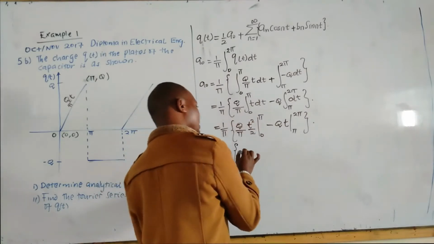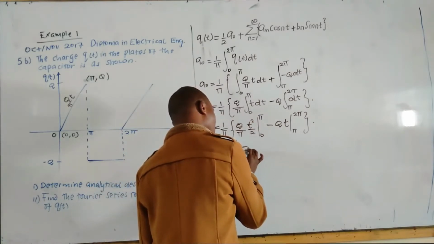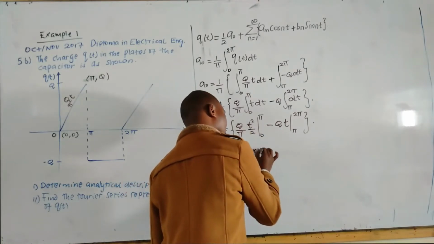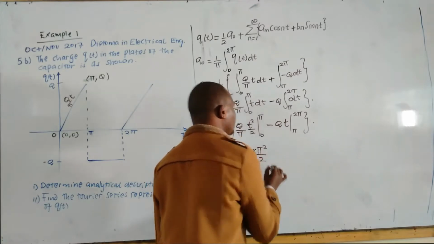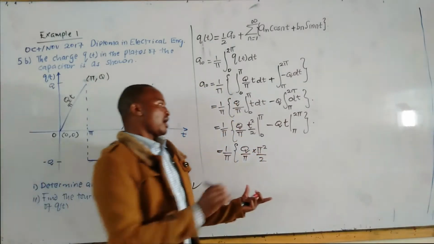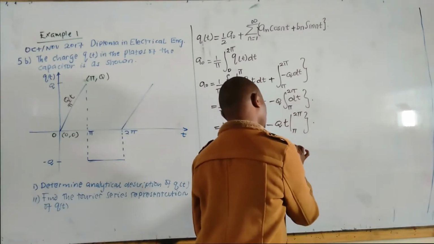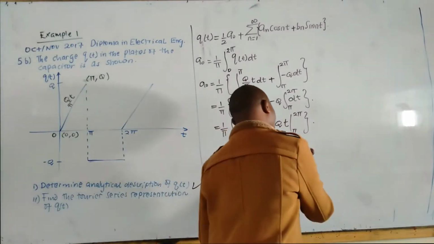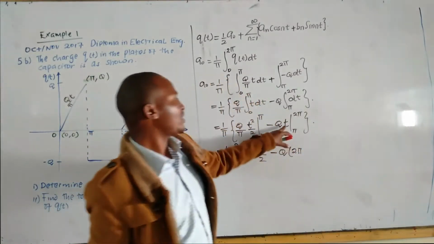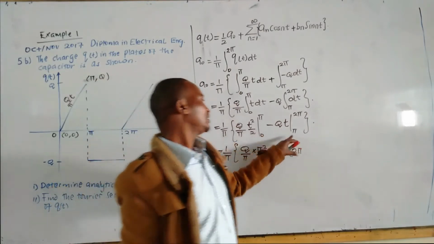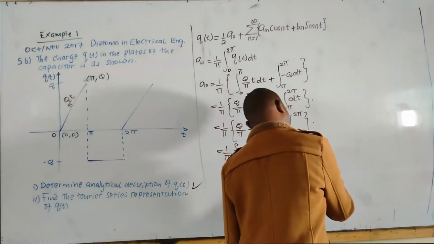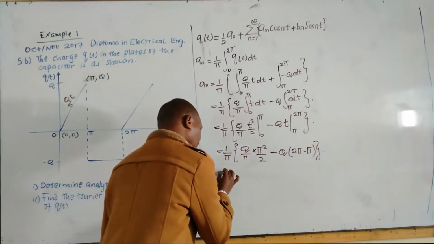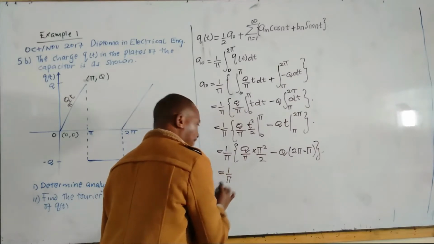So here the upper limit is q over pi, where you have t, you put pi, times pi squared over 2, minus q, where you have t, if you apply the upper limit, it will be 2 pi, and the lower limit, it will be pi. This is now equal to 1 over pi.